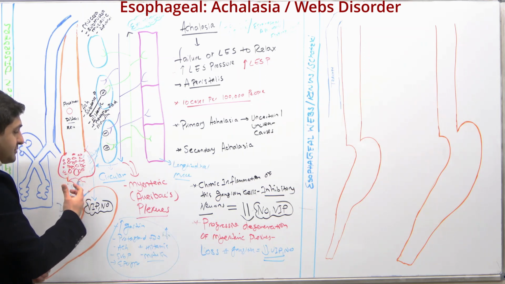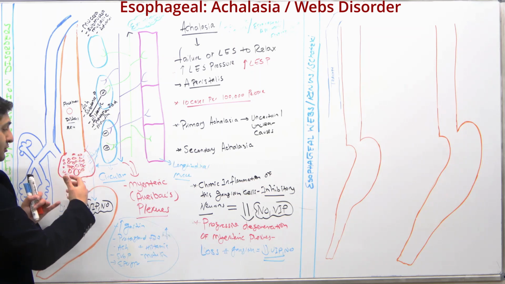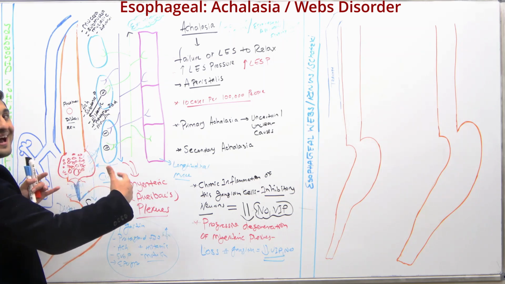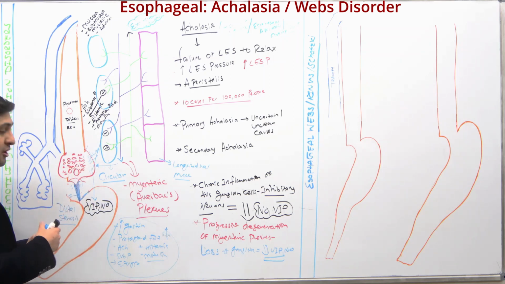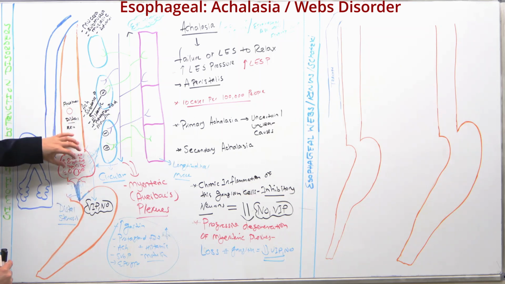So in that case, what happens? The food is going to accumulate above, in the proximal esophagus, and over time this proximal esophagus will start dilating, right? And you see stenosis at the lower esophageal sphincter. So basically what is really happening here is that this could result in an increase in what?